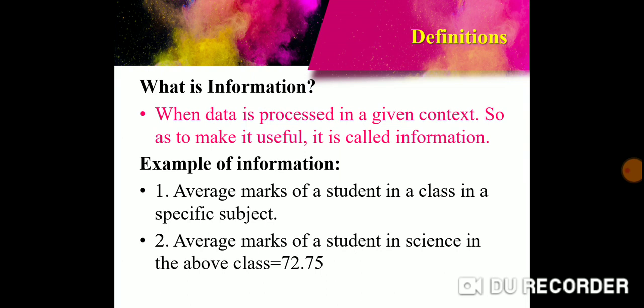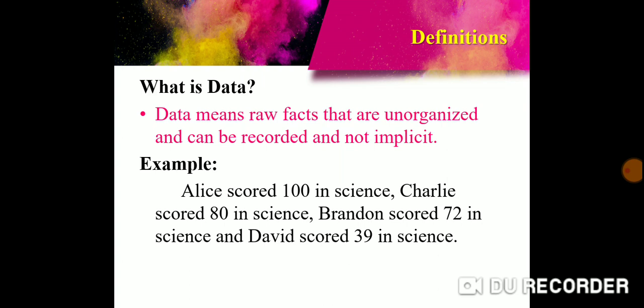So we had the raw data of marks scored by the students in science. Let's assume that there were only four students in the class, and now we find the average marks scored in science in the class. We had the raw data which is unorganized.